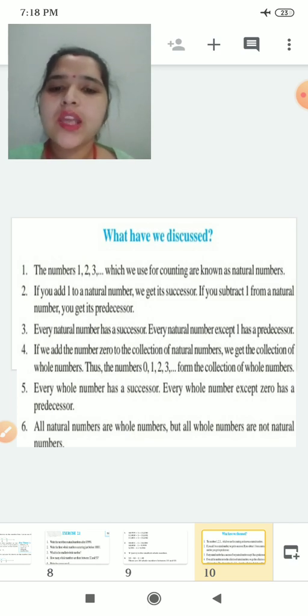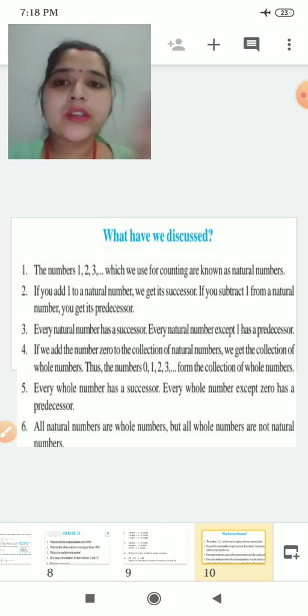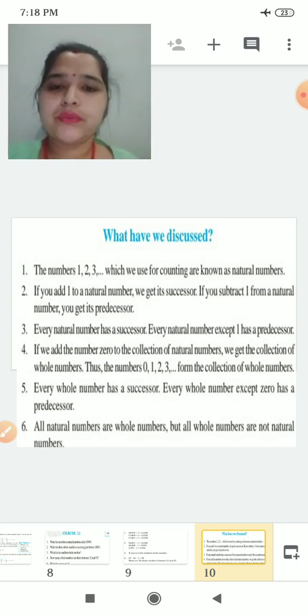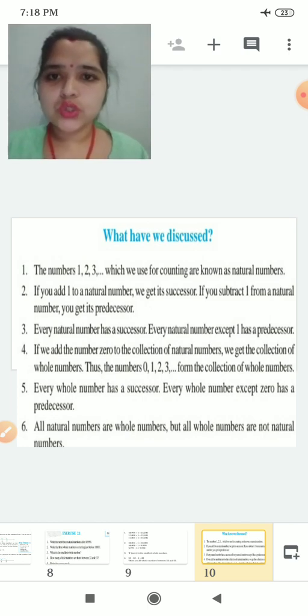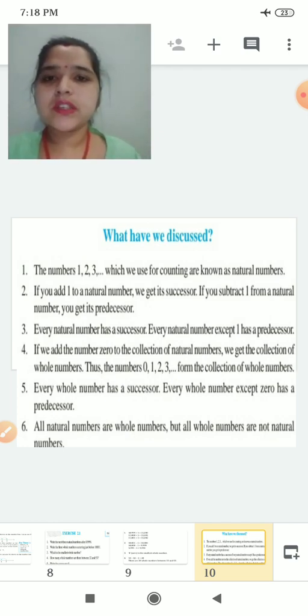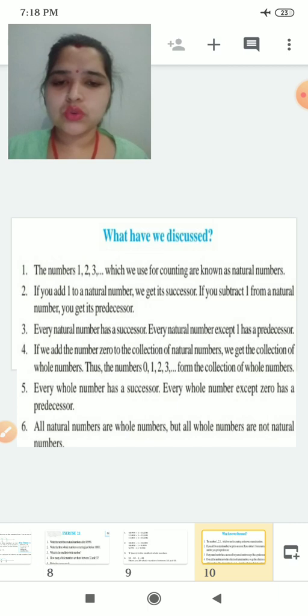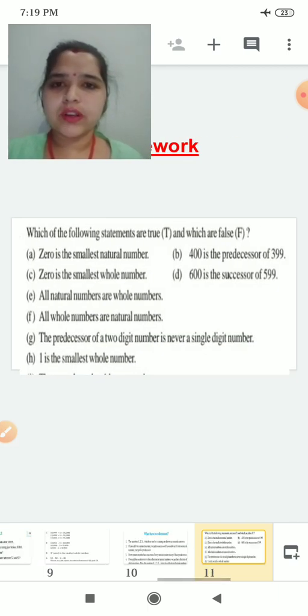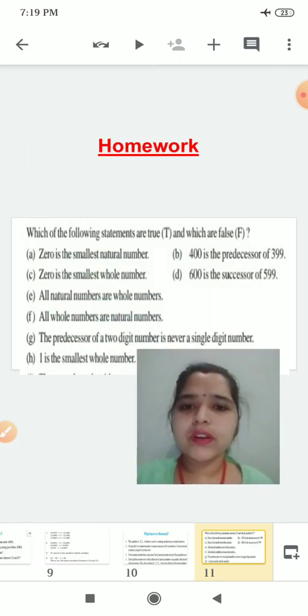Okay, all natural numbers are whole numbers, but all whole numbers are not natural numbers. Okay, so with this we have finished today's discussion. Students, this is your responsibility, that you have to go through all these questions and do the homework. This is the homework which you have to do.